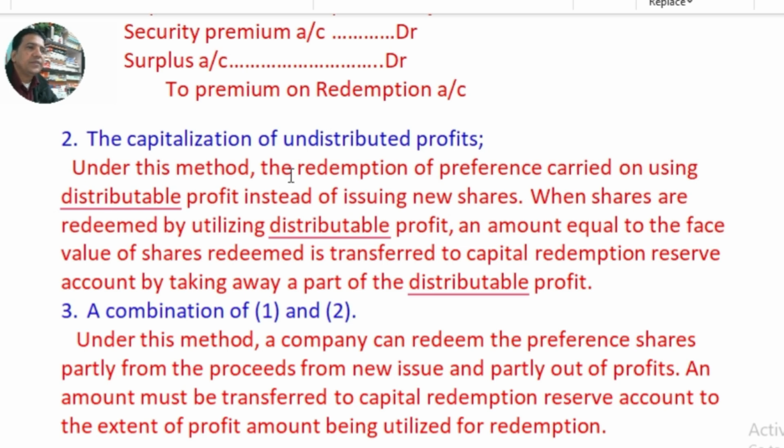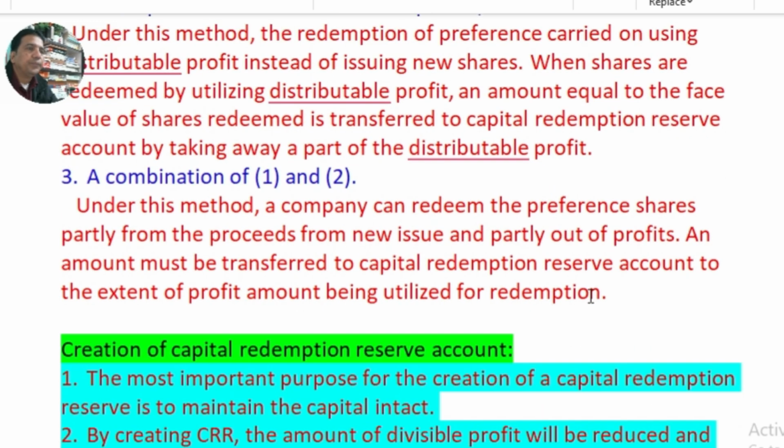Under this method, the redemption of preference shares is carried out using distributable profit instead of issuing new shares. When shares are redeemed by utilizing distributable profit, an amount equal to the face value of the shares redeemed is transferred to the capital redemption reserve account by taking away a part of the distributable profit.